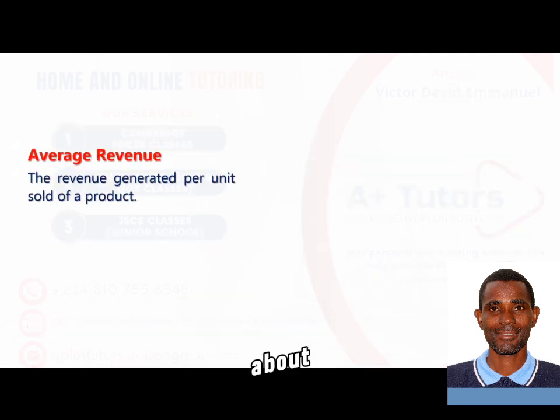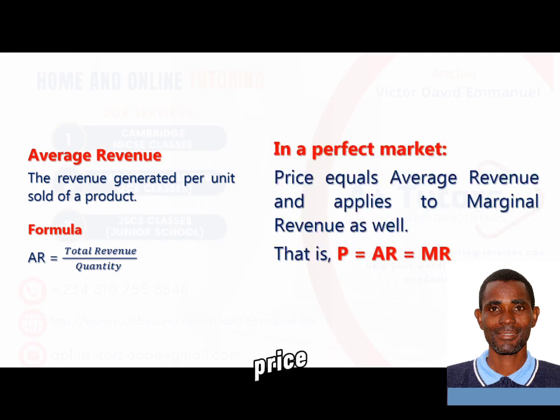Then from there we talk about average revenue, which is the revenue generated per unit sold of a product, and usually calculated as total revenue divided by the quantity sold of that commodity. In a perfect market, your price is the same thing as your average revenue, which is also the same thing as your marginal revenue. What do I mean? If you want to calculate the average revenue of your product, it is total revenue divided by the quantity, which will give you the price for which each of that product is being sold for.